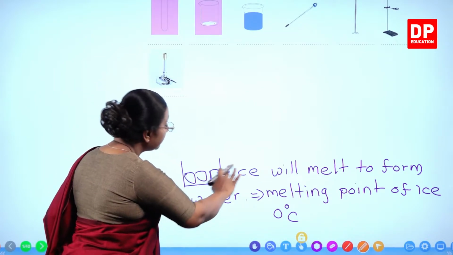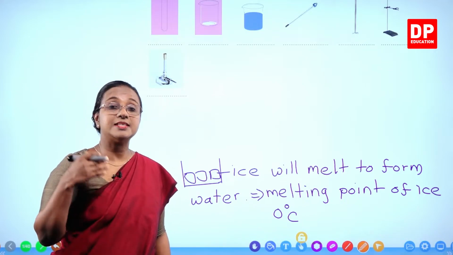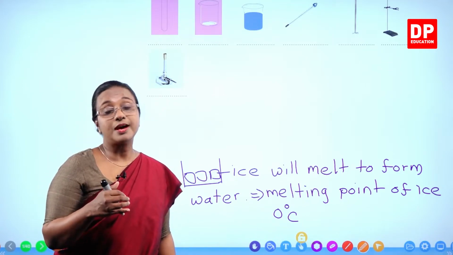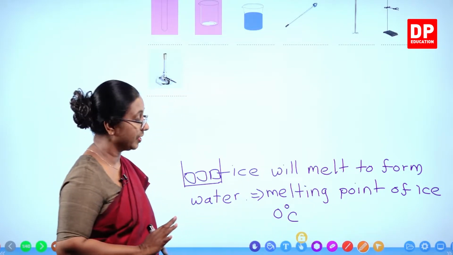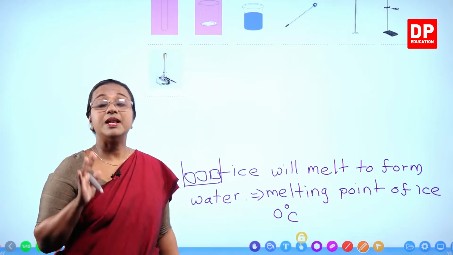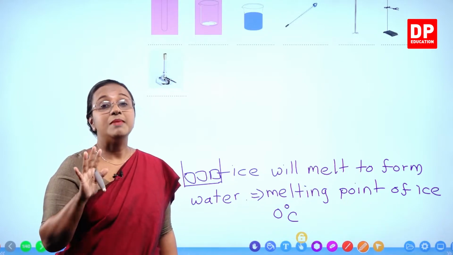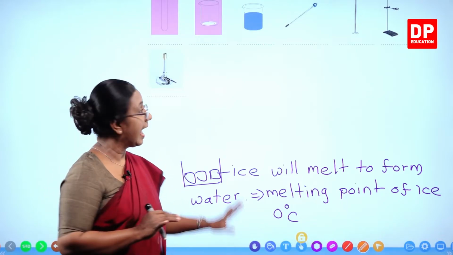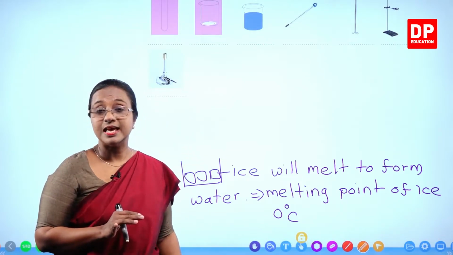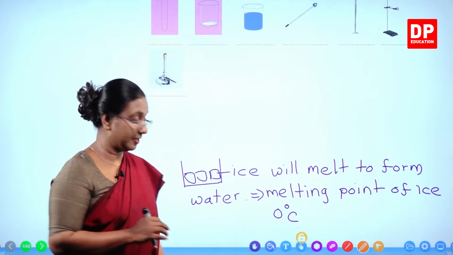Once everything becomes water, then you can see the temperature of water rising. That is where we discuss melting point. So since ice is made up of pure water, the melting point of ice is a fixed value, 0 degrees Celsius. And that is what we are going to understand in this activity.